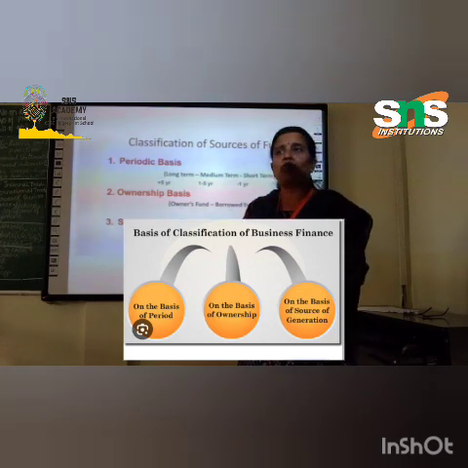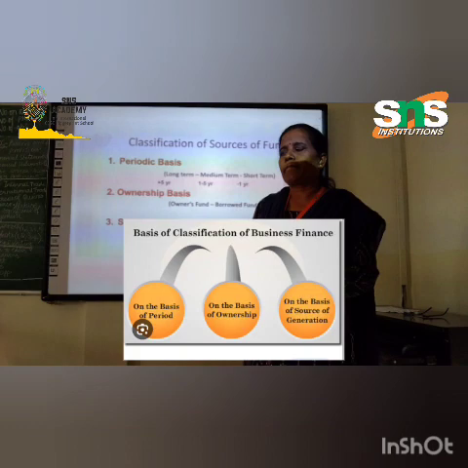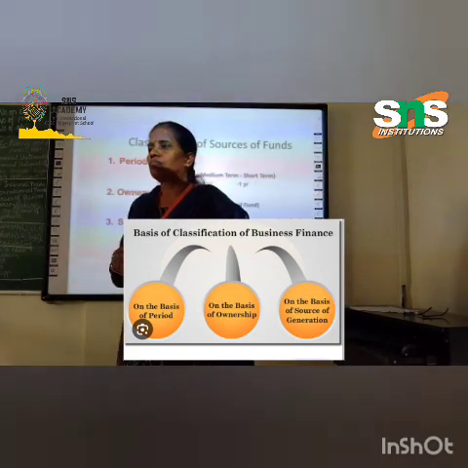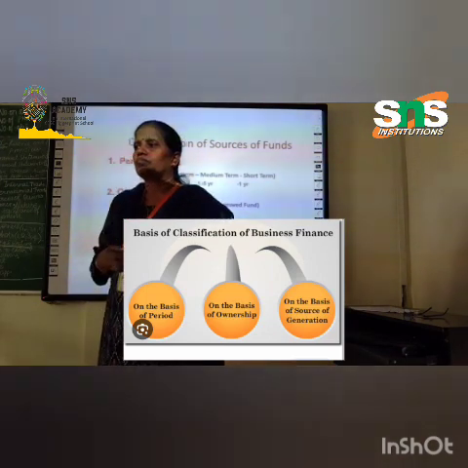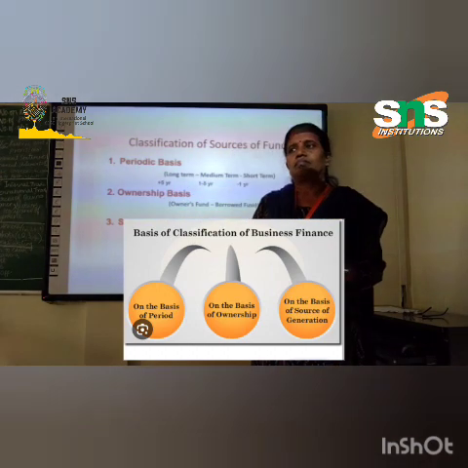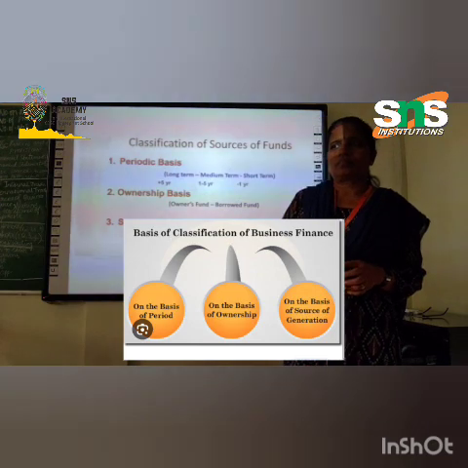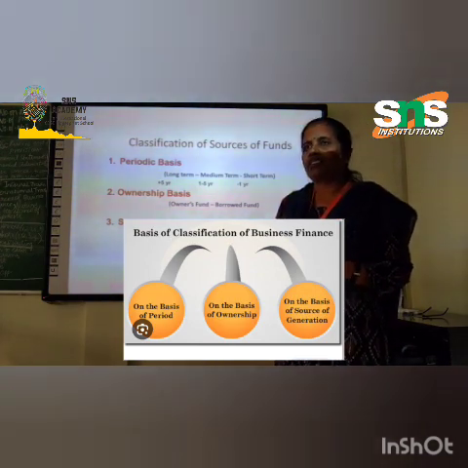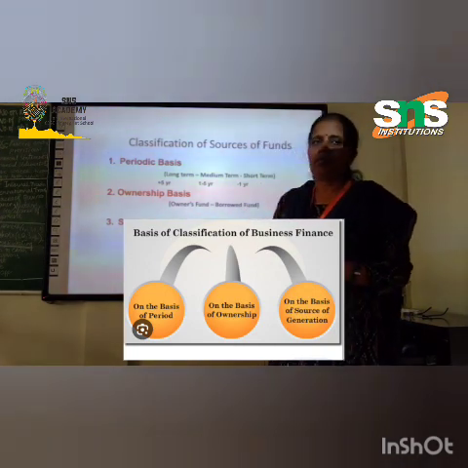And next is borrowed fund. Borrowed fund, on the other hand, refers to the fund which is raised through loans or borrowings. These sources include loans from commercial banks, financial institutions, issues of debentures, etc. These are the examples of owner's fund and borrowed fund.